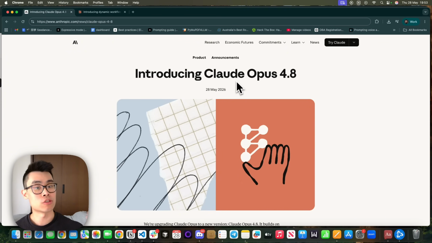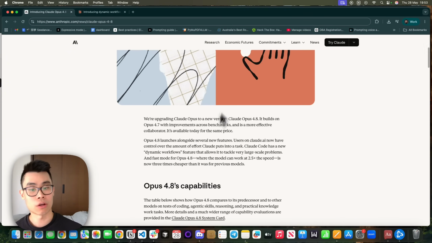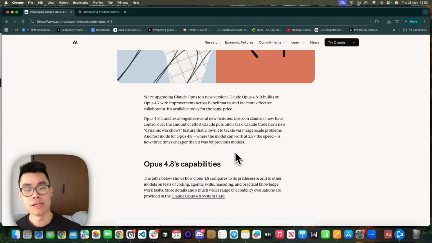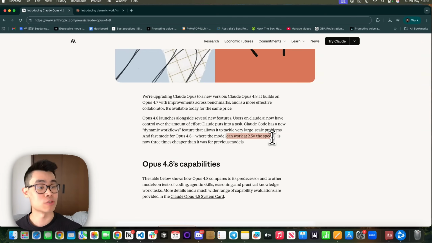So just now, they released the new model Opus 4.8. If you've been using Claude Code, you would know that usually we have been using Opus 4.7, the most powerful Anthropic model, and now it's a new model. So what's different? The main difference is that it's going to cost exactly the same as Opus 4.7, but the model is going to be working 2.5 times the speed.